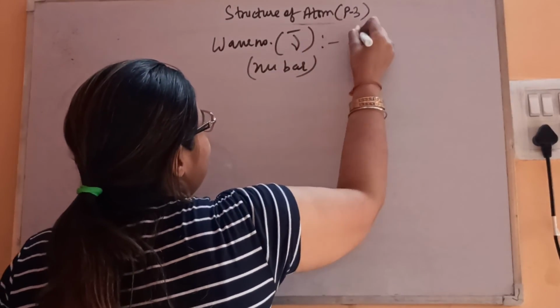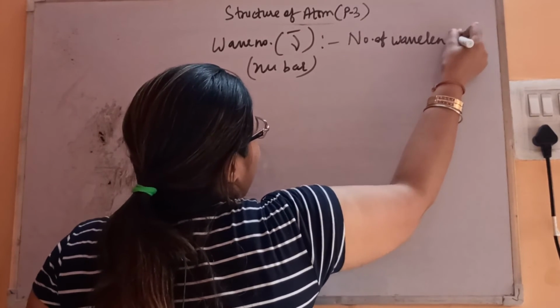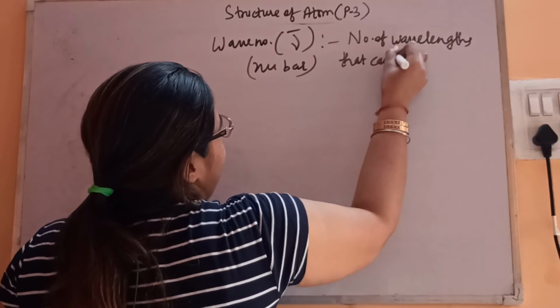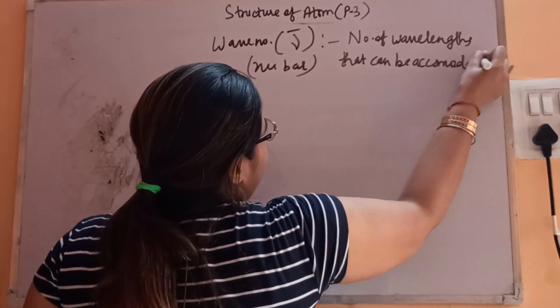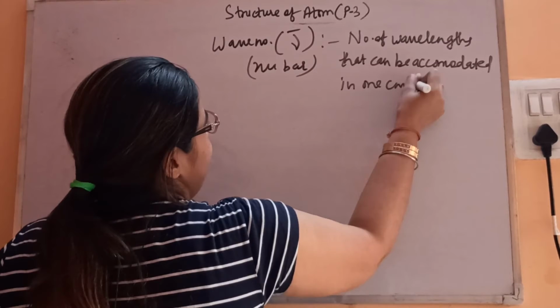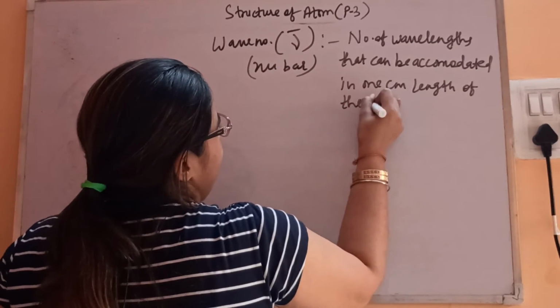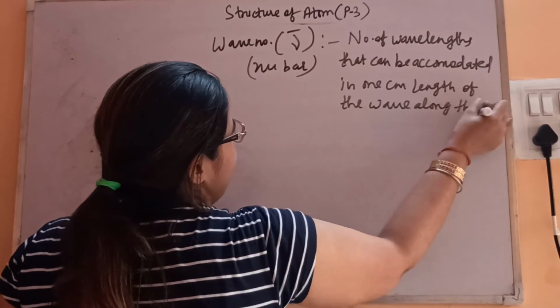It is defined as the number of wavelengths that can be accommodated in 1 centimeter length of the wave along the direction of propagation.